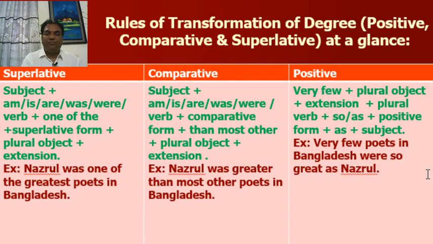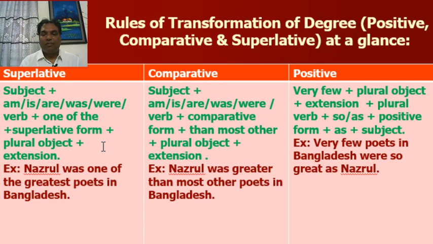Now another rule. Subject plus am, is, are, was, were, verb plus one of the. When there will be one of the, you have to write the superlative form, and you have to write the plural object after the superlative form.